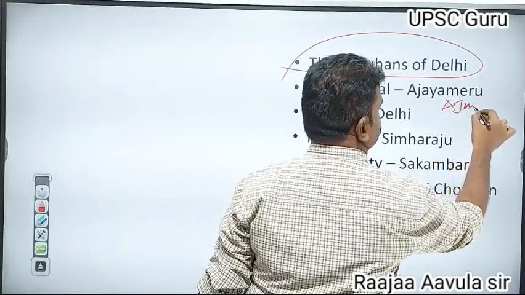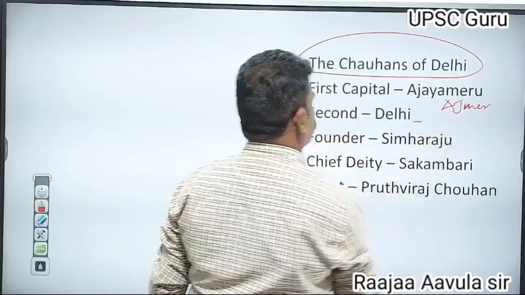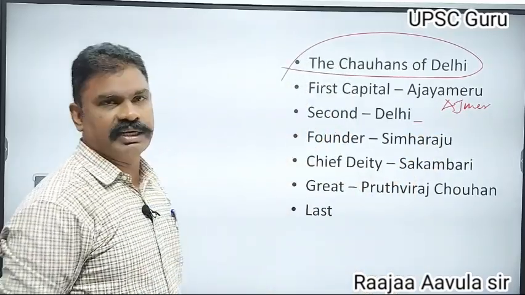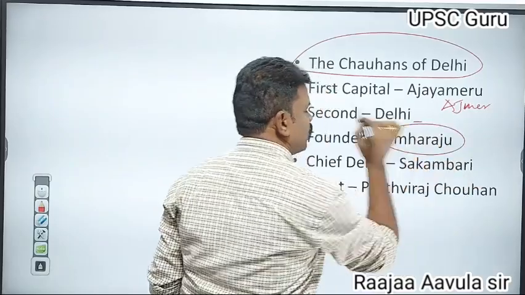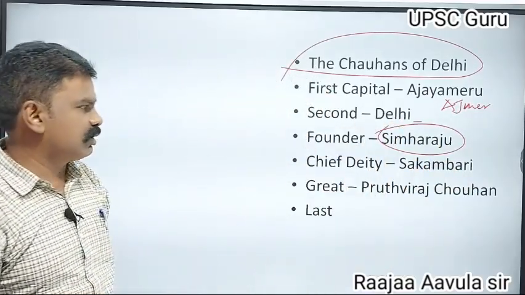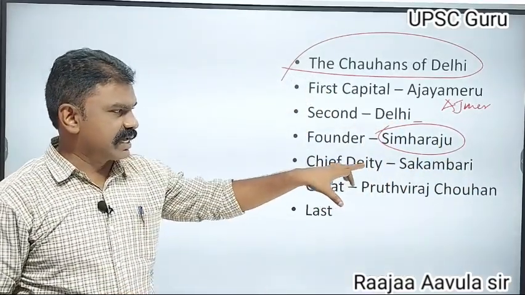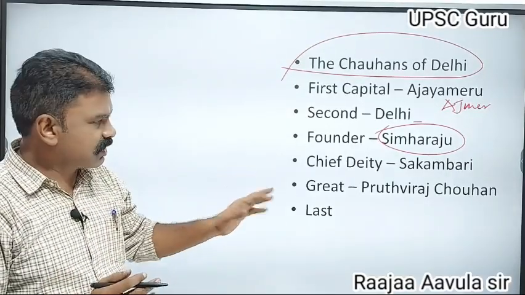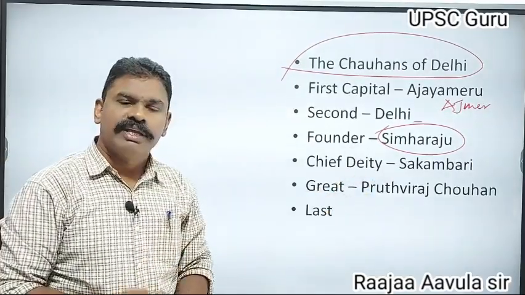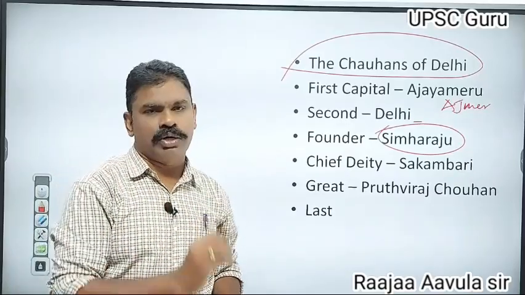they ruled from Ajmer first. Later they ruled from Delhi, the second capital. Founder of the Chauhan dynasty, Simharaju. Their chief deity was Sekambari. The greatest king of the Chauhans was Prithviraj Chauhan. He was also the last king of the Chauhan rulers.